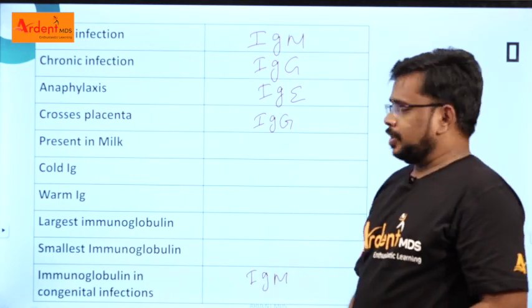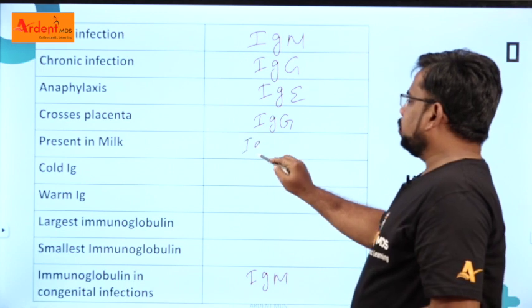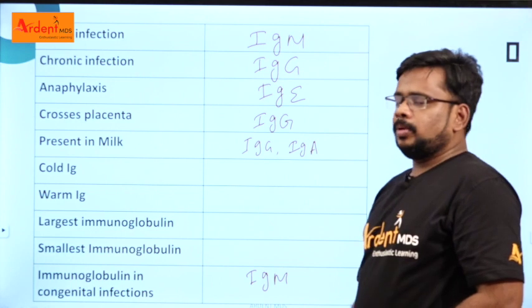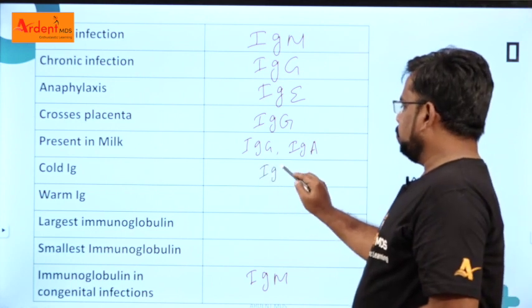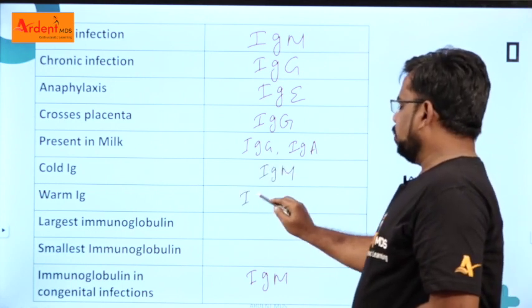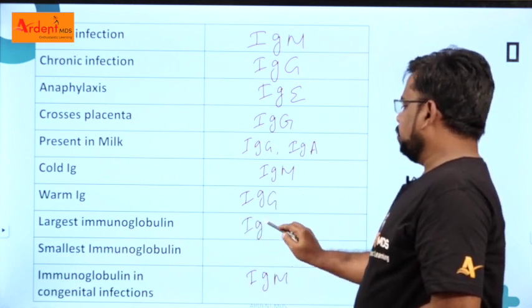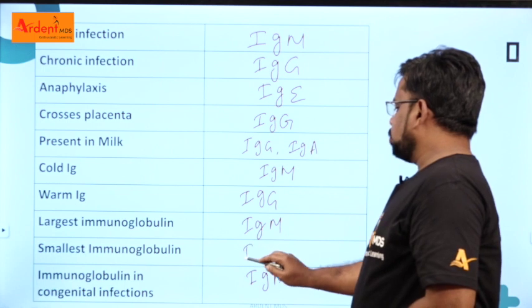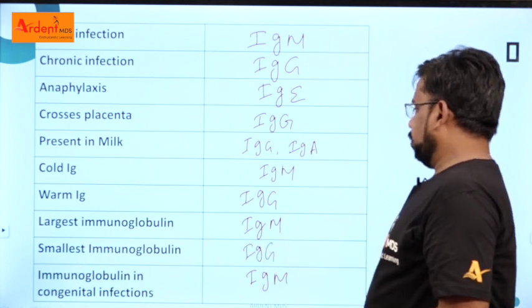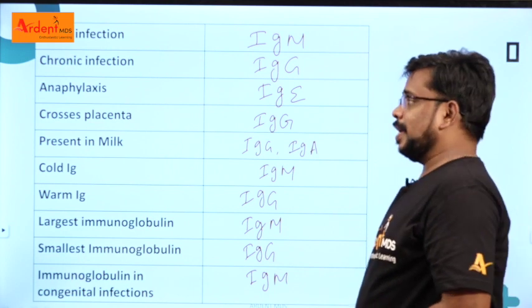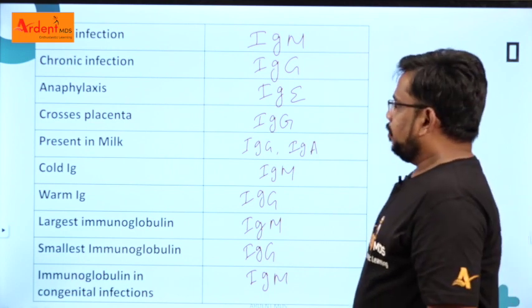Which immunoglobulin is present in milk? Both IgG and IgE. Cold immunoglobulin, IgM. Warm immunoglobulin, IgG. Largest immunoglobulin, IgM. Smallest immunoglobulin, IgG. So these are the probable multiple choice questions they may ask you in the next few exams.